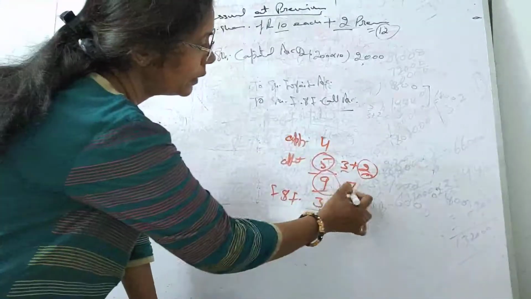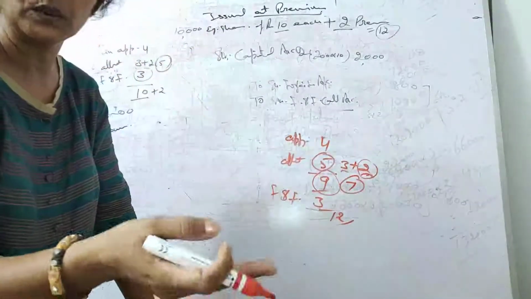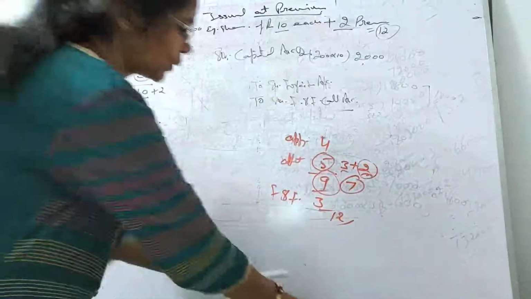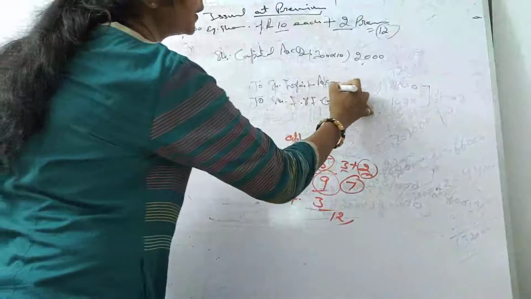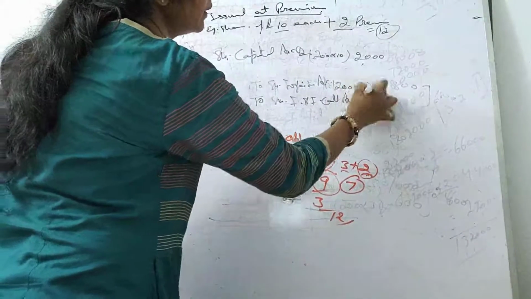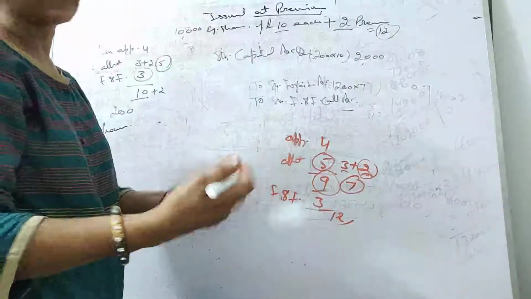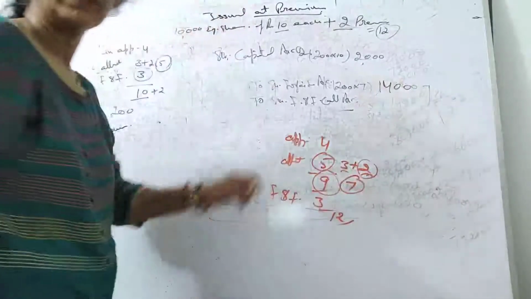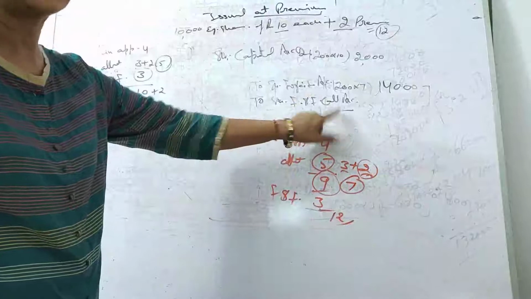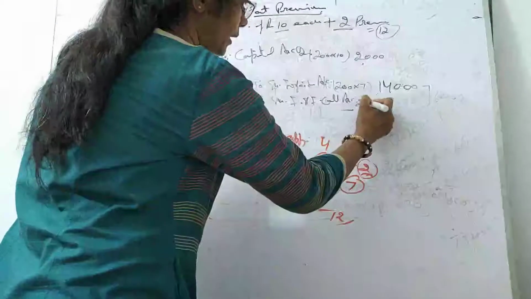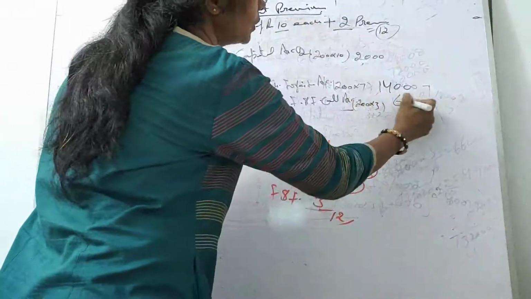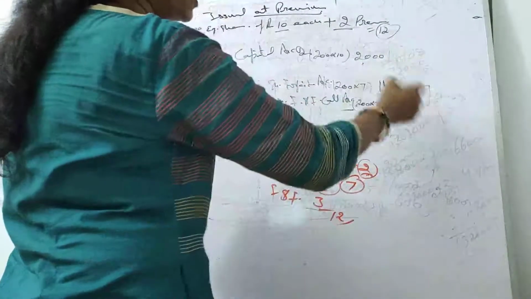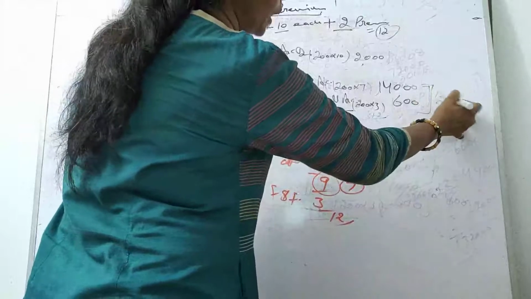Okay, so 7 rupees is paid by you, and only this 7 rupees will be shown in the forfeiture account. Okay, so this comes 200 shares पे 7 rupees you have paid, and this will be forfeited. 1400 आपका forfeiture में चला जाएगा. ठीक है, और जो नहीं पे किया that will be shown by its name, that's 200 into 3 rupees, right? So this is 600 rupees. So here you can say it's debited by 2000 and credited by 2000.